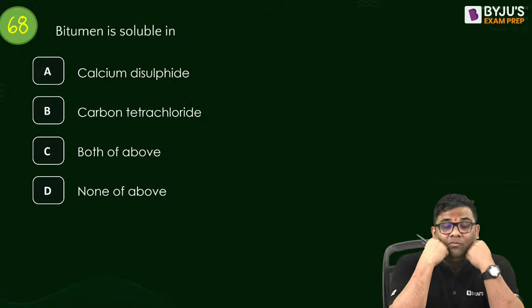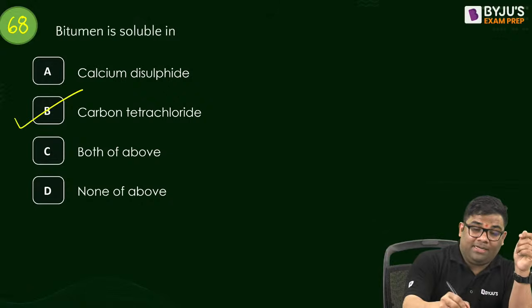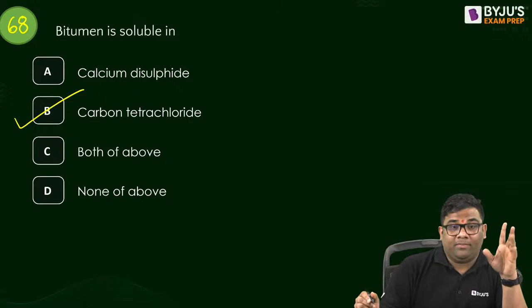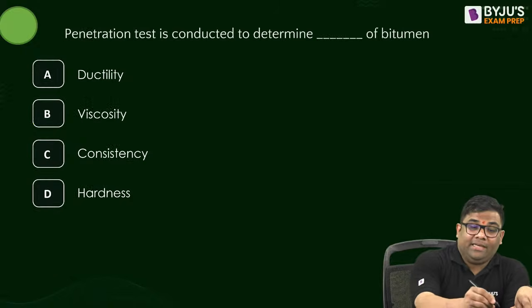68. Bitumen is soluble in what? Calcium disulfide or carbon tetrachloride, or both of them or none of them. It is soluble in carbon tetrachloride. Remember, carbon tetrachloride.